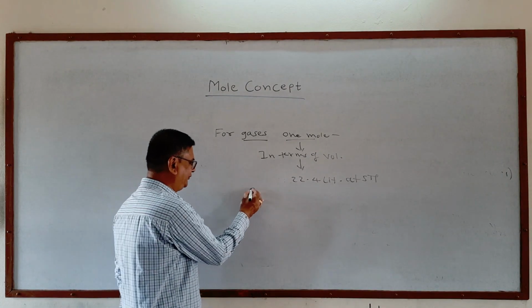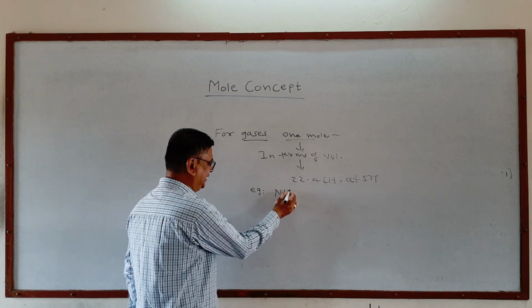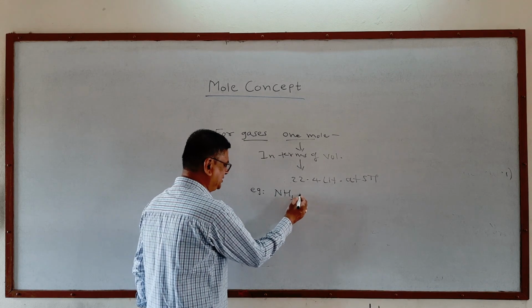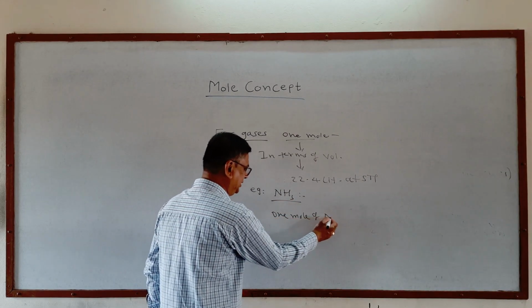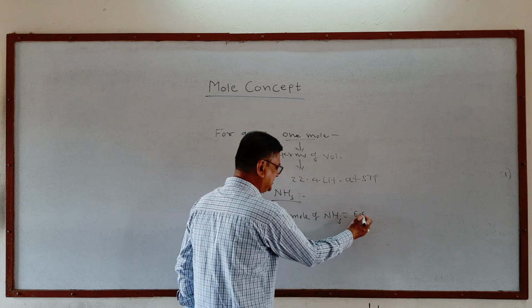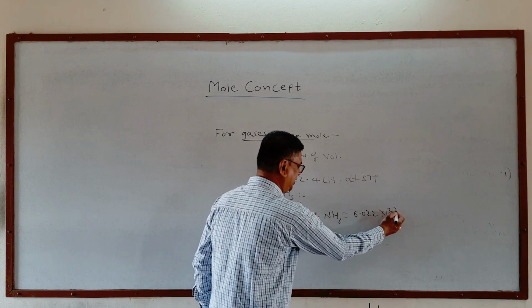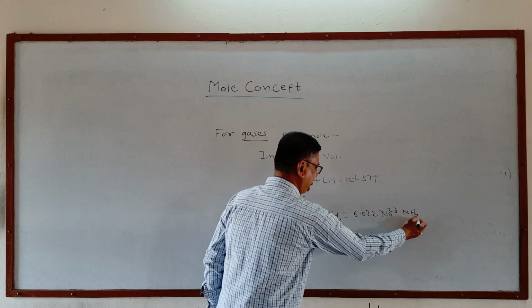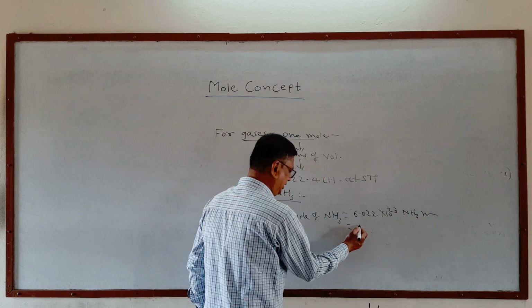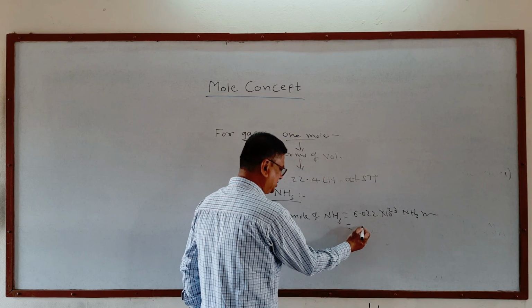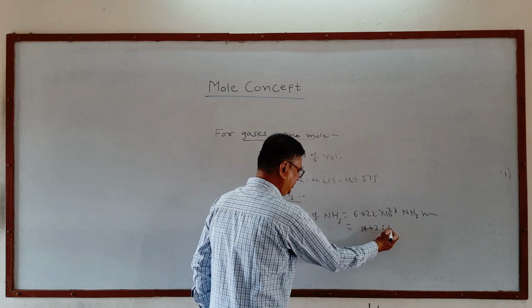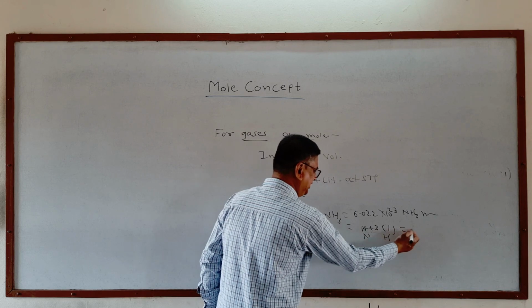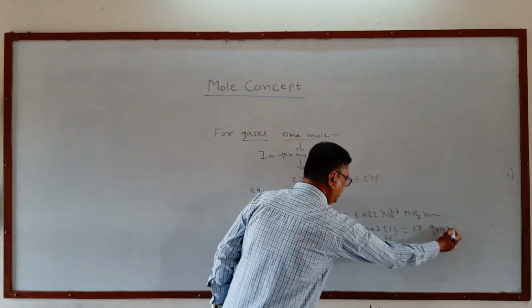If you take the example of ammonia, that is NH3, 1 mole of NH3 will contain 6.022 x 10^23 NH3 molecules, or it will have a mass of nitrogen 14 plus 3 times that of hydrogen, which means 17 grams of ammonia is 1 mole.